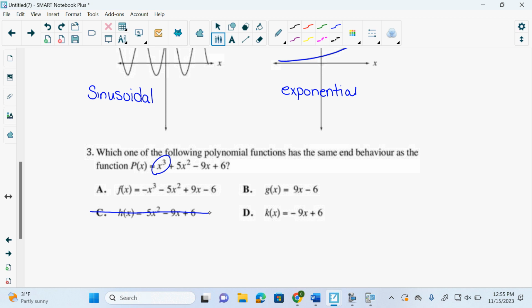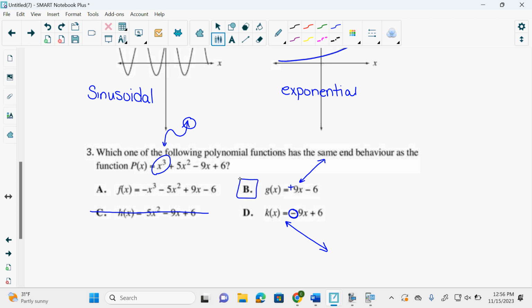If this one is a cubic and it's positive, it ends up on the right and then down on the left. We agree? Because it discos. This is up on right, so down on left. What is this one? Linear. What does this mean? Down on right, up on left. We agree? What about this one? Up on right, down on left. It discos, doesn't it? So this is the one that matches.